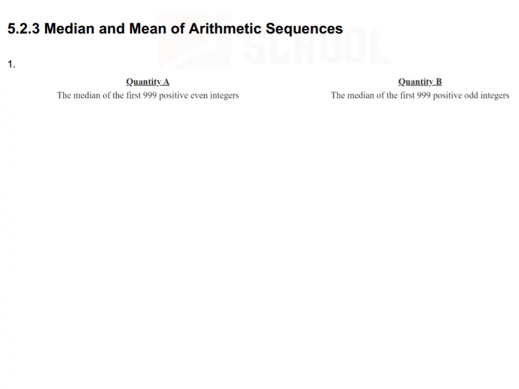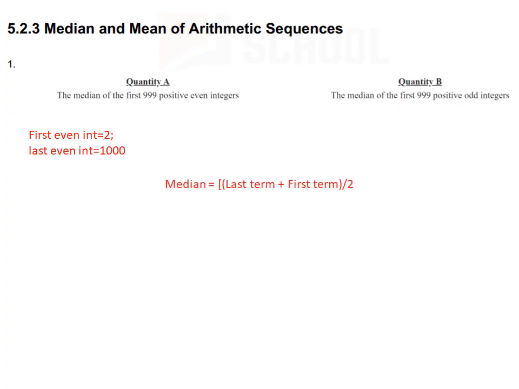So quantity A, the median of the first 999 positive even integers, and quantity B, the median of the first 999 positive odd integers. In case of quantity A, we require the first 999 even integers. The first even integer is 2 and the last even integer, that is the 999th, is 1998.